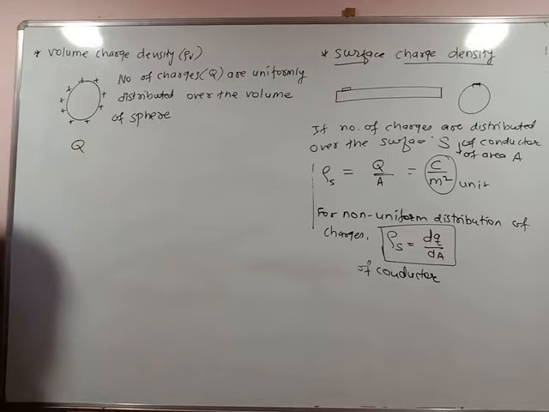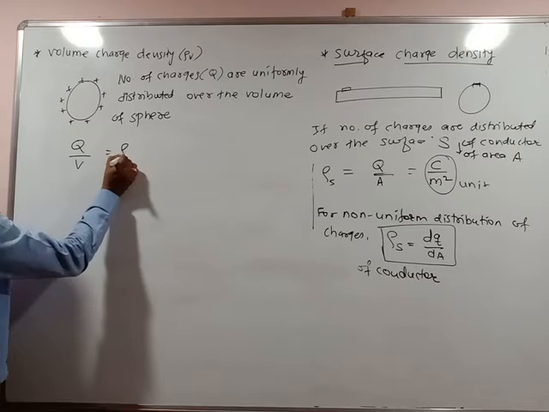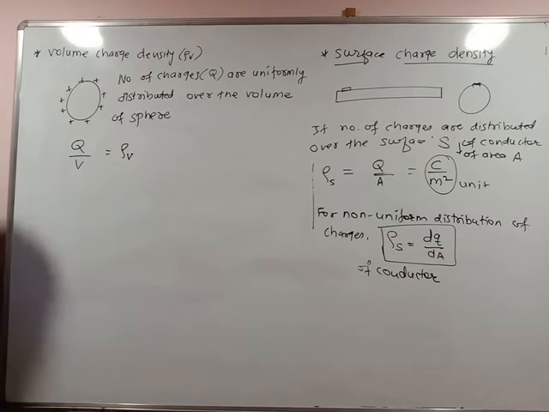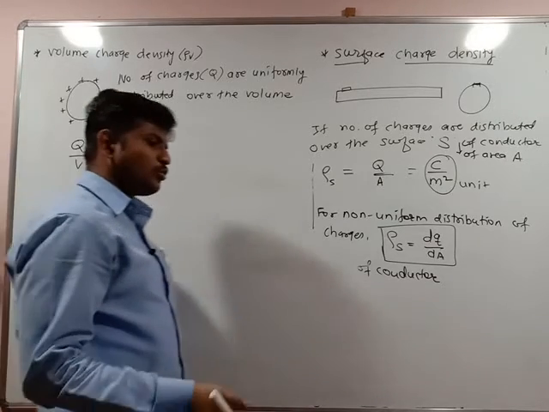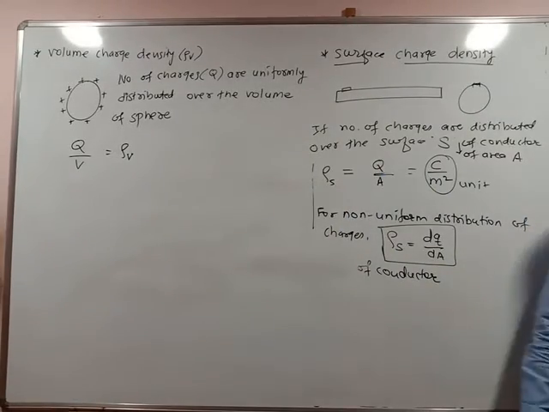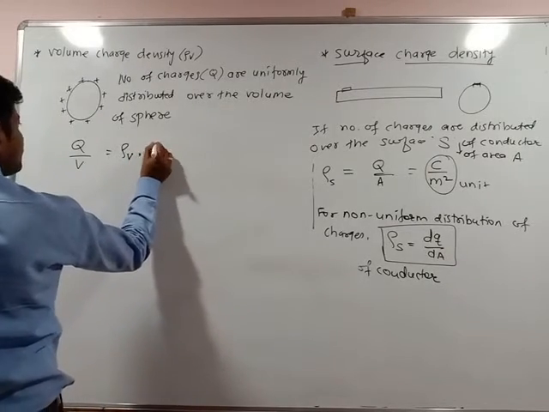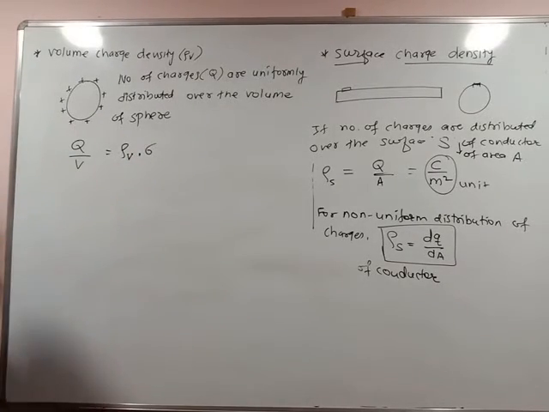Q charges distributed over the volume of the sphere. It is called the volume charge density. In some books the notation is different, just remember that. Some books give it as rho v, and some books give it as sigma. This is the volume charge density.